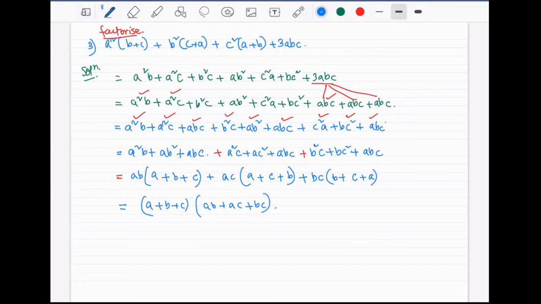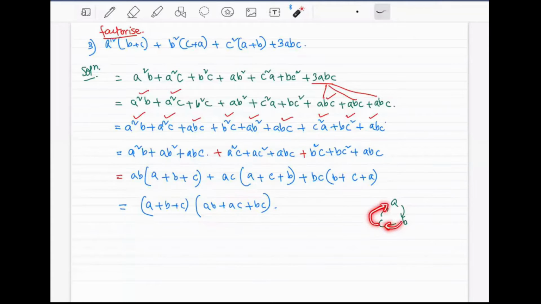And as I've told you all yesterday, in factorization, we want the expression in a cyclic form. That means A, B, C: A will be followed by B, B will be followed by C, C will be followed by A. So A, B, C, this is okay. But the remaining portion right here doesn't properly follow this cyclical form. A is followed by B, okay, it is there. But next comes AC. We don't want that. After AB, we want B and C together. That means after this, we want BC to be put first. And after BC, next will be CA.